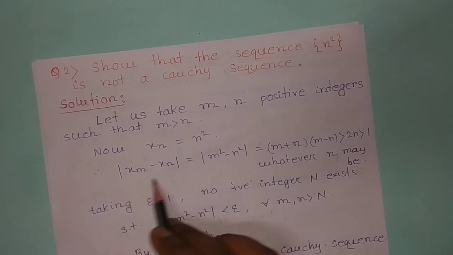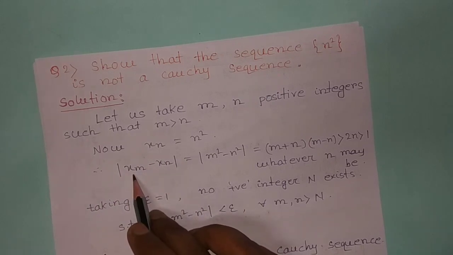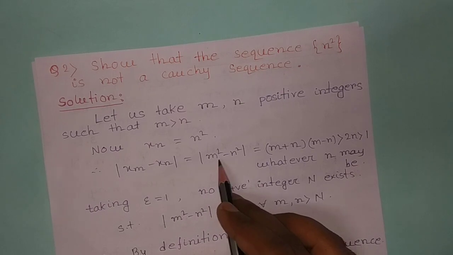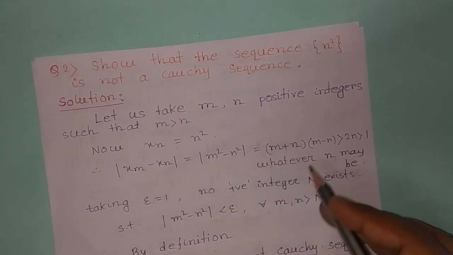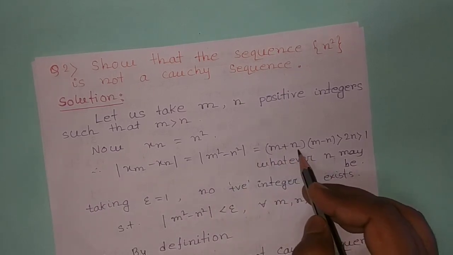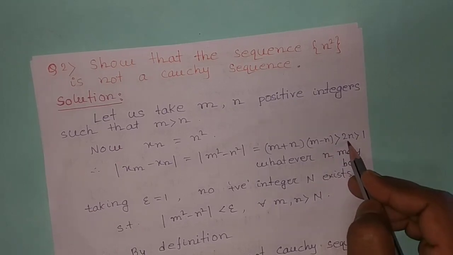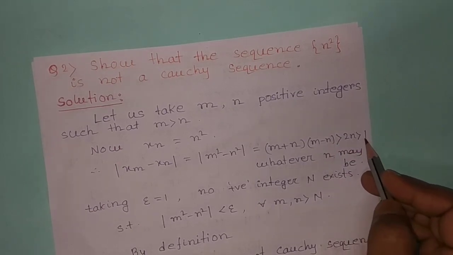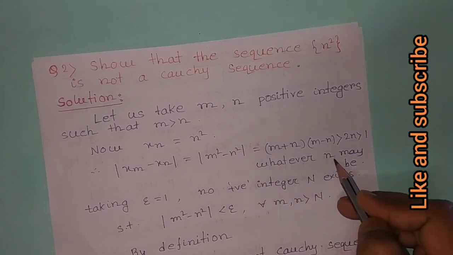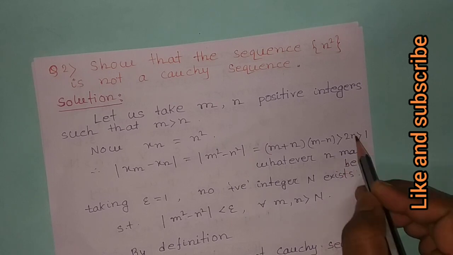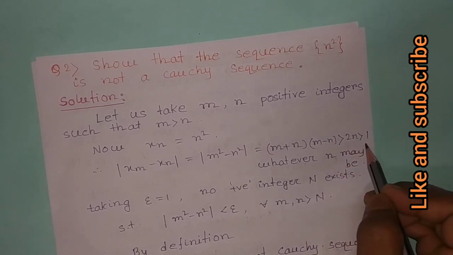Now you calculate this mod xm minus xn, that is equal to mod m square minus n square, and this we can write as m plus n into m minus n, and this is greater than 2n and 2n is greater than 1, because n is a positive integer. So whatever n may be, 2n is greater than 1.